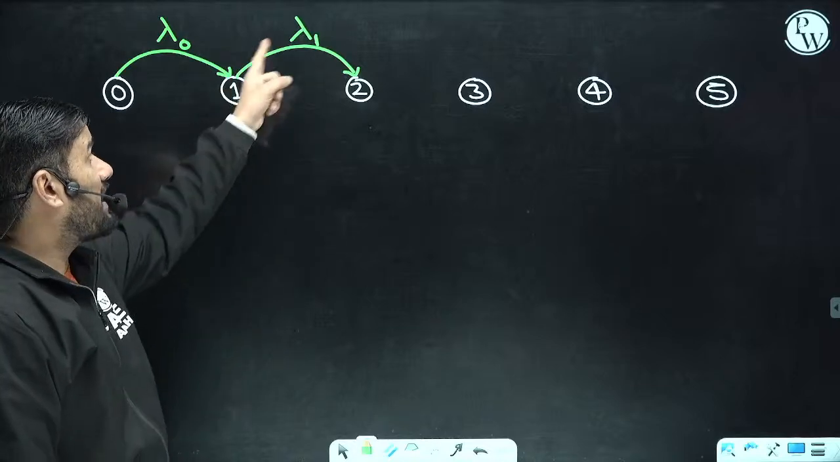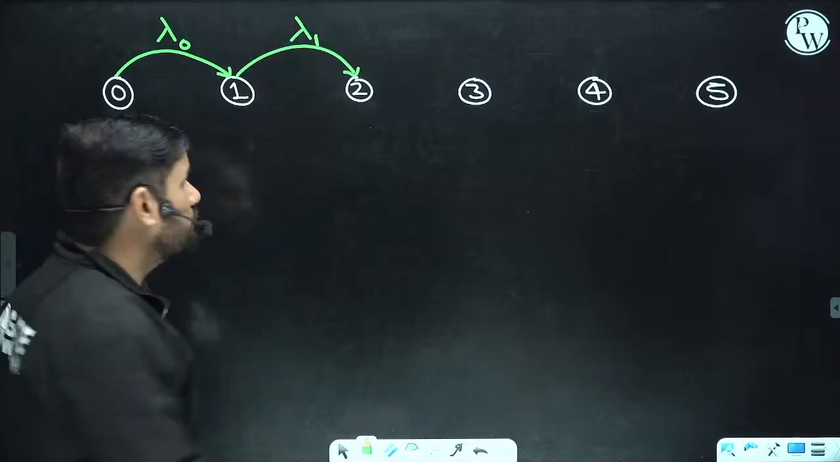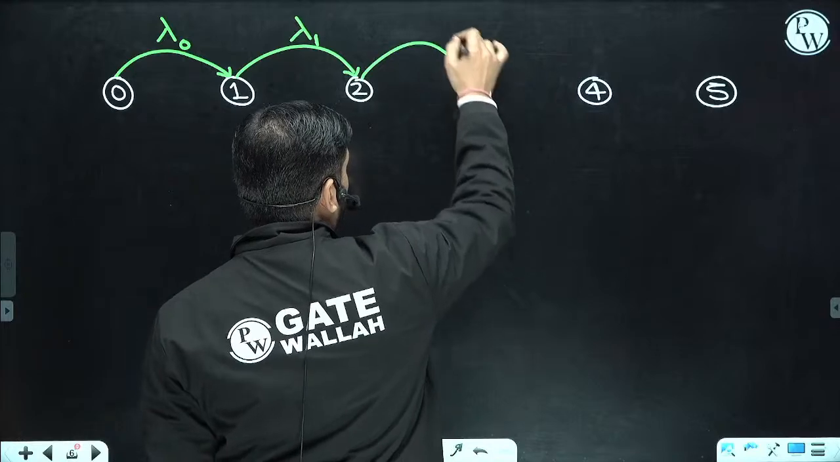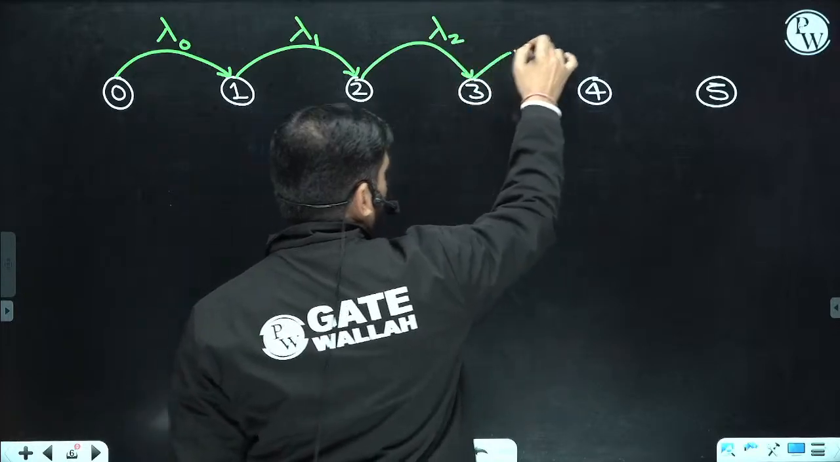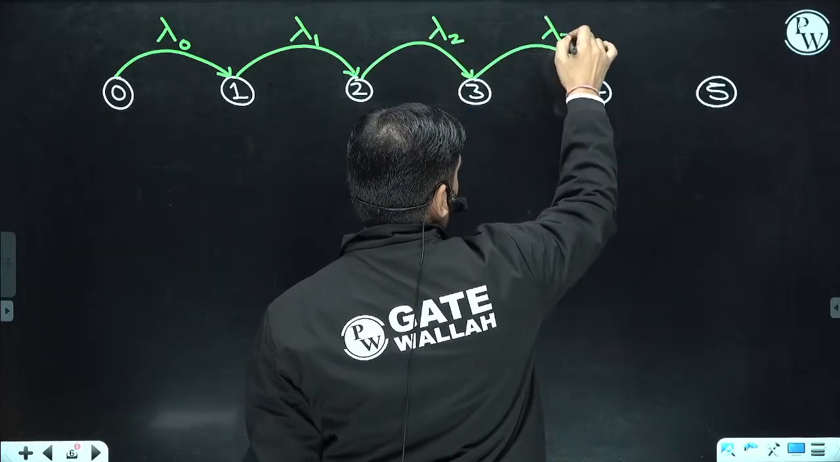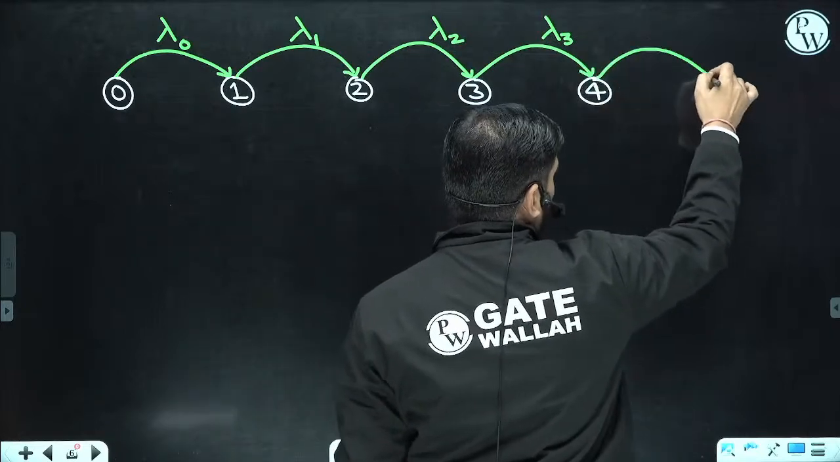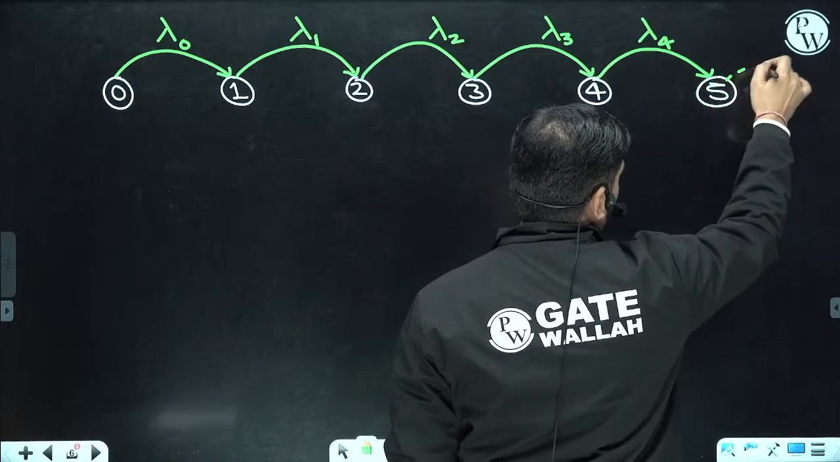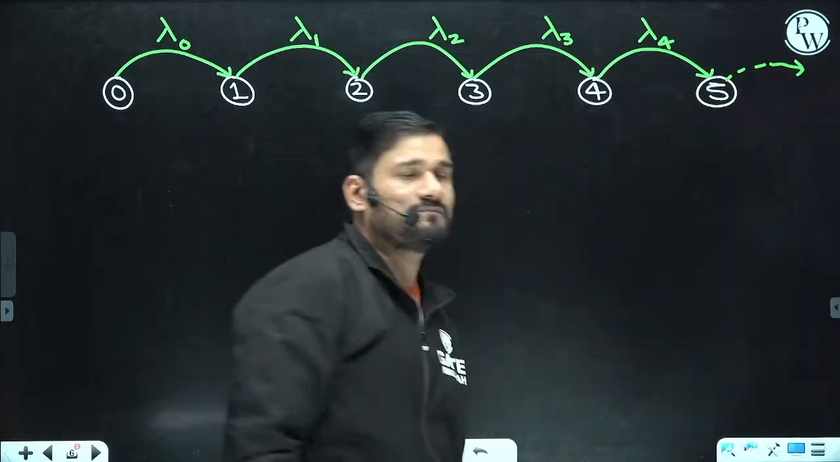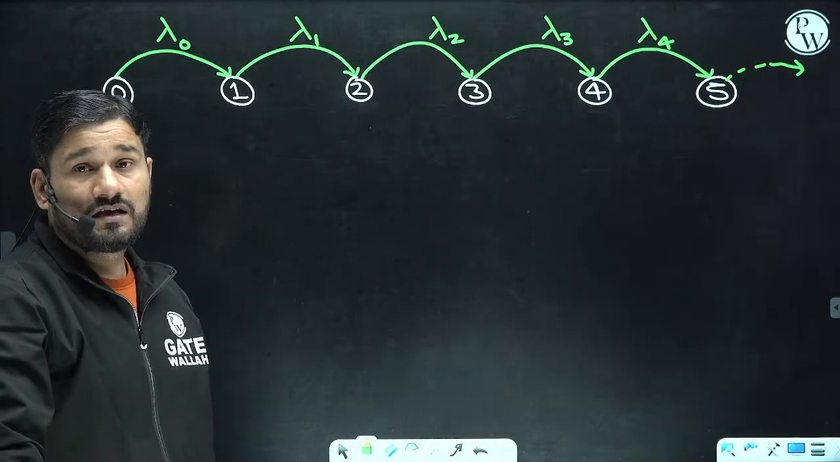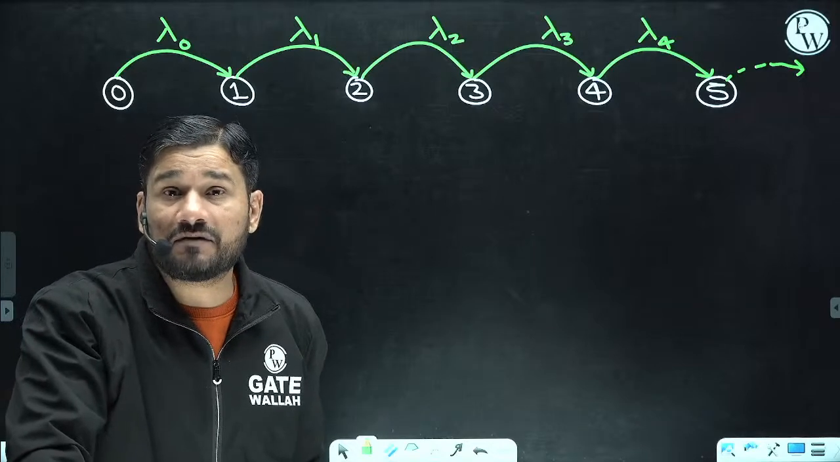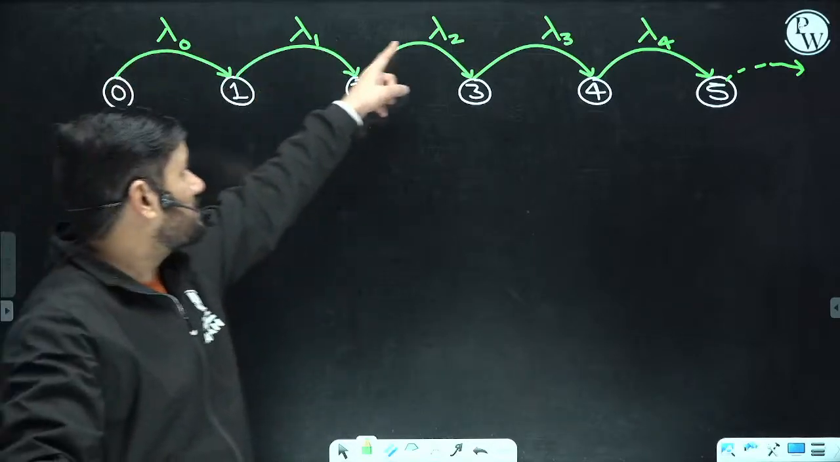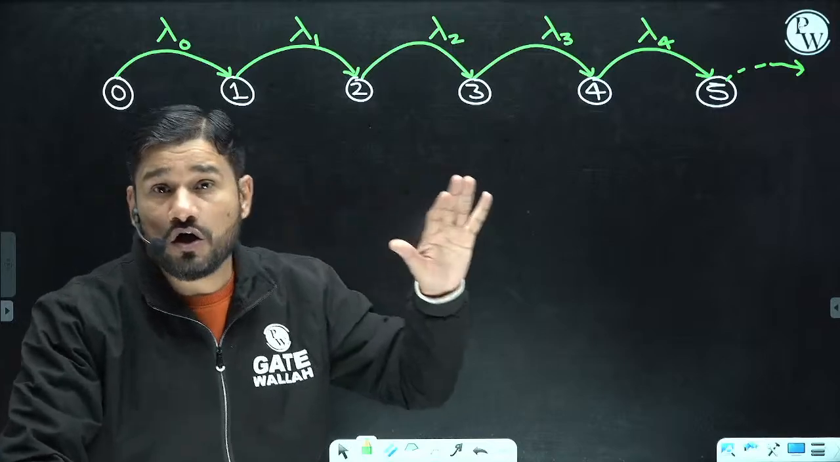We can say when arrival is happening, we can move from 1 to 2. Similarly, we can move from 2 to 3, from 3 to 4, and like that the number of people in the system is increasing. Why am I saying that the lambdas are different? This lambda, this lambda, all these lambdas are what?